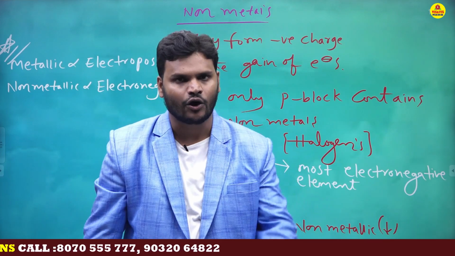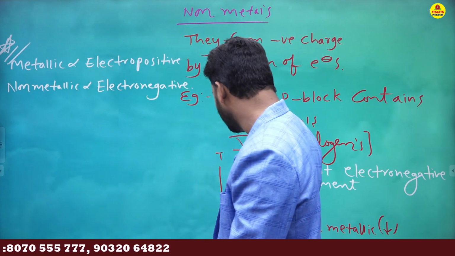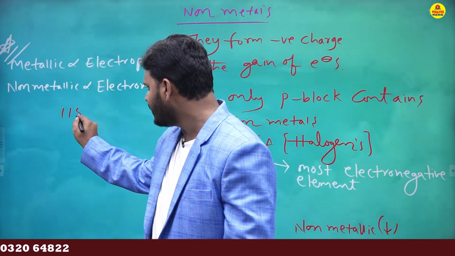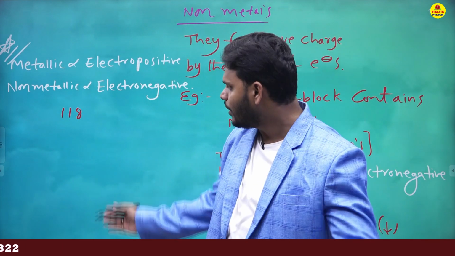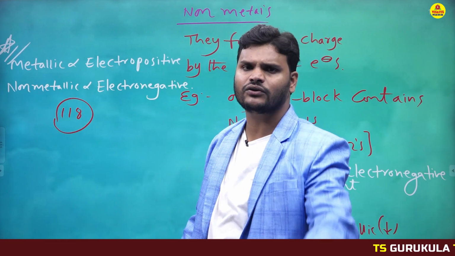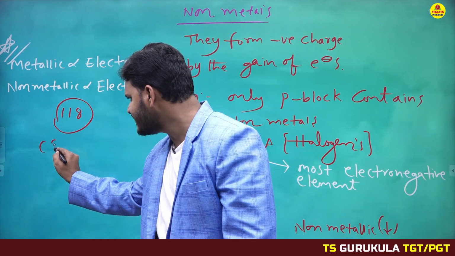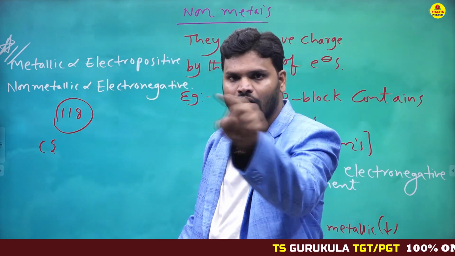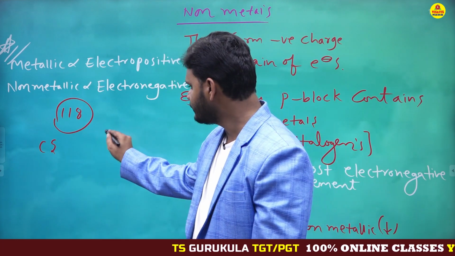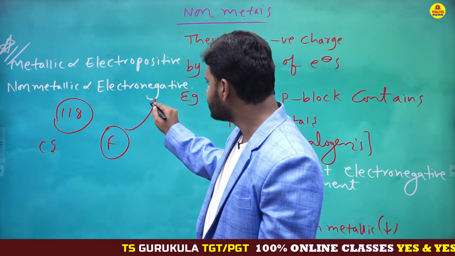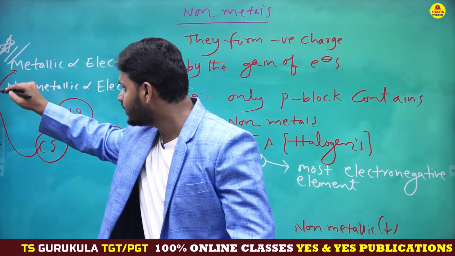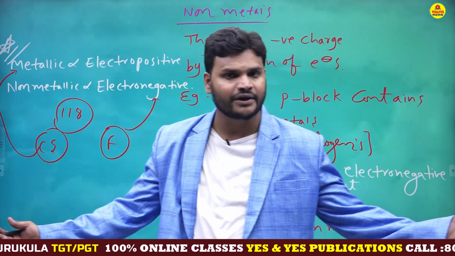Let me ask you one important question. The total periodic table contains how many elements? The periodic table contains 118 elements. Out of all elements, which element contains the highest metallic nature? Cesium. Which element contains the highest non-metallic nature? Fluorine. This is a very important point. This is the highest electronegative element and this is the highest electropositive element. Is it clear, my dear students?